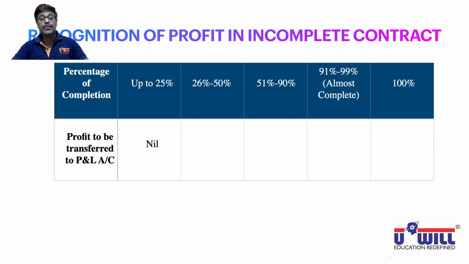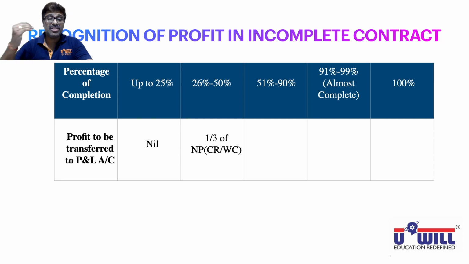Now 26 to 50% means less than half the work is done. So a smaller amount is transferred to the P&L account. What amount? You remember 1/3. Now what is the formula? Write down 1/3 into NP into CR upon WC. NP here is notional profit. CR is the cash received from the contract. And WC is work certified. Work certified means work completed by the contractor, and the architect has also given the certificate for that work done.